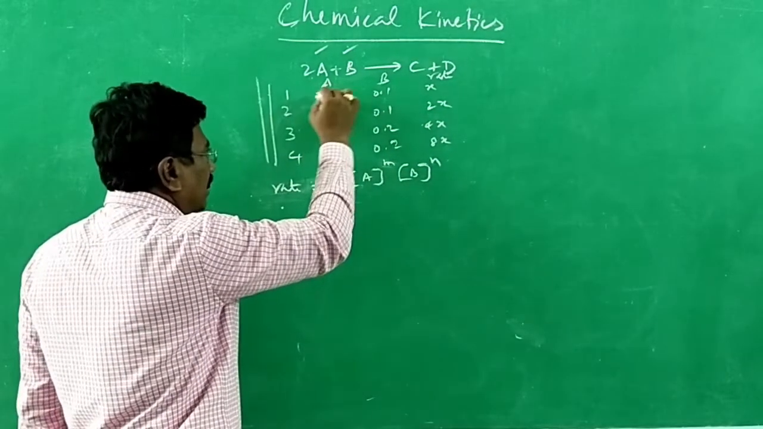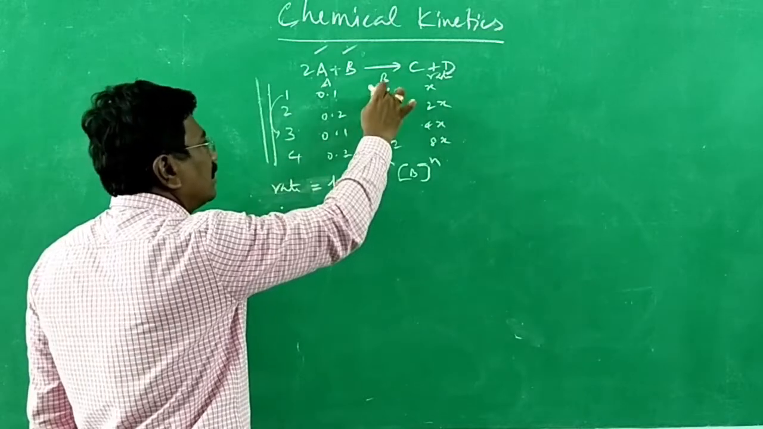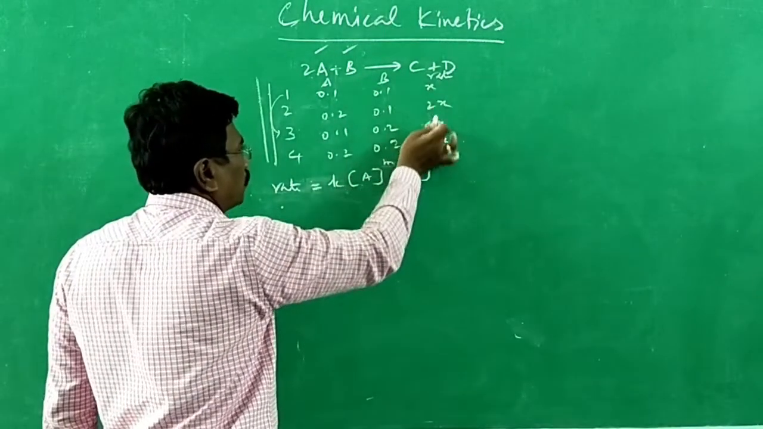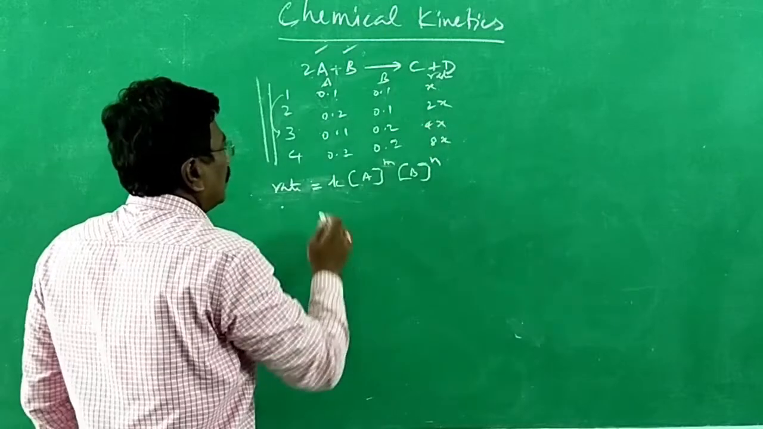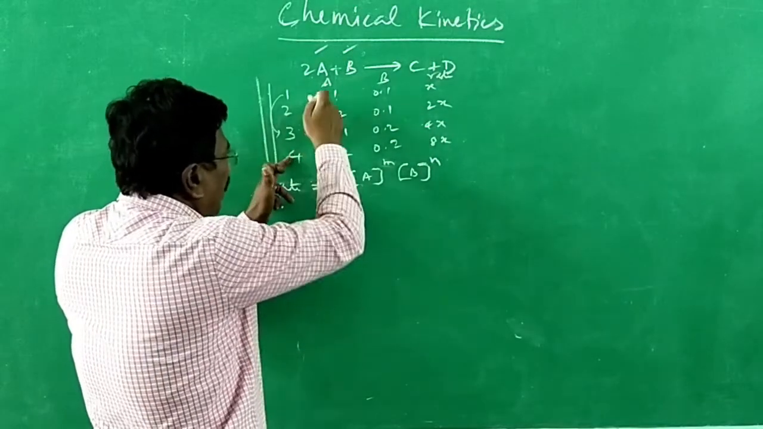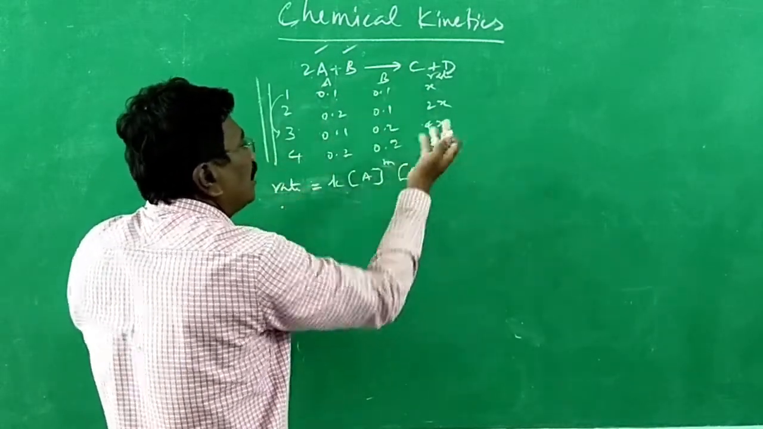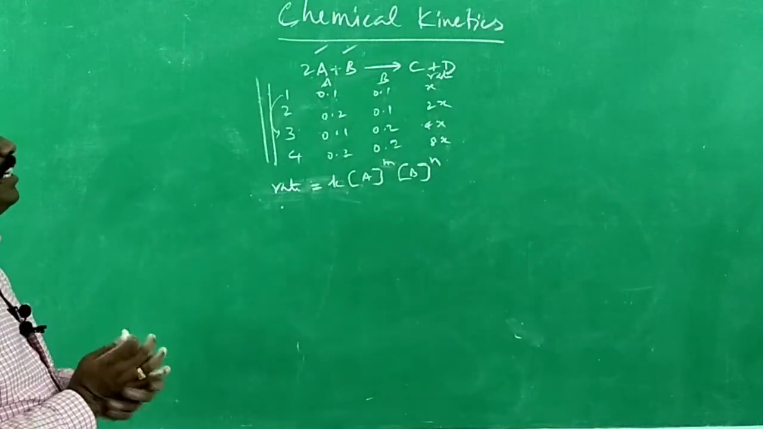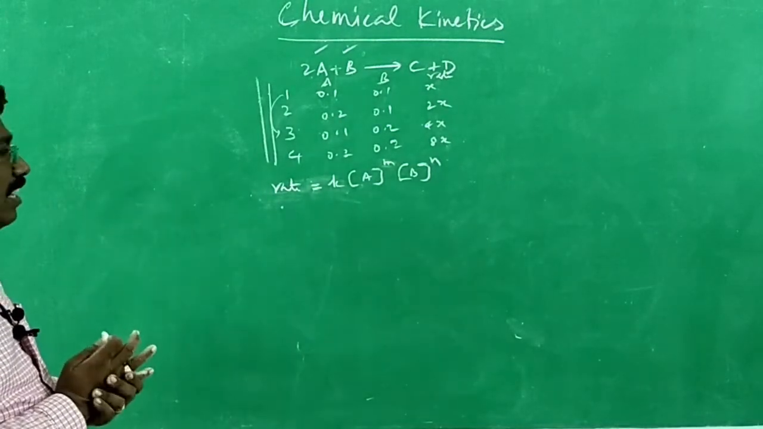I kept the concentration as such, and I doubled the concentration. Rate increased by 4 times. Now I doubled the concentration of A as well as the concentration of B. Rate is found to be increased 8-fold. So based upon that, I have to find out the order. If I know the order, I will be finding out the rate law.